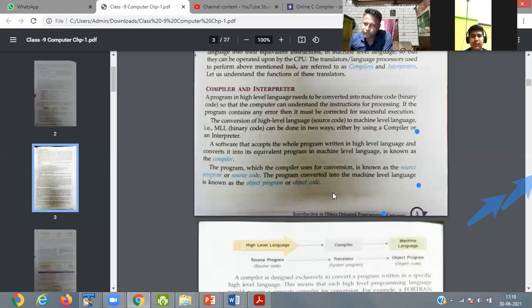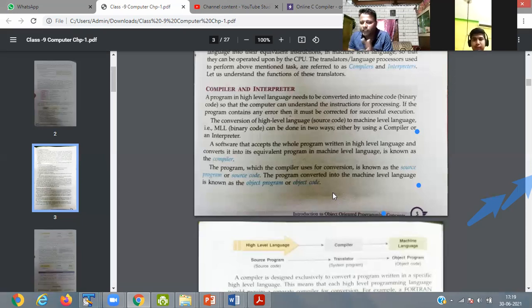In the similar way, when you write a program, you have to follow the rules. So the compiler will convert your programming language into the machine language. Simultaneously, it will check that your program is written in a perfect manner or not, or whether all the grammar is correct or not.